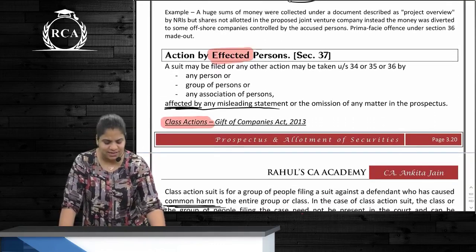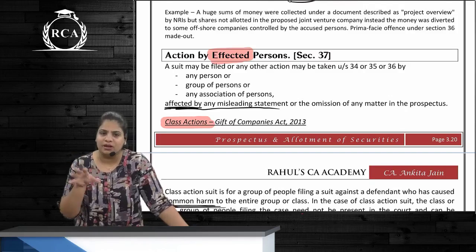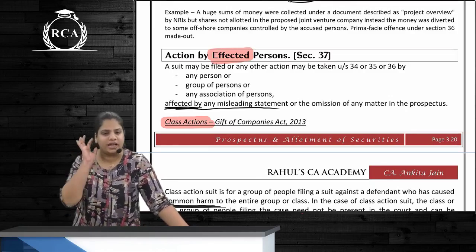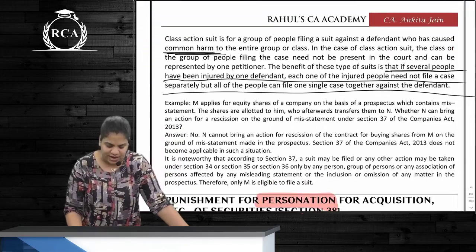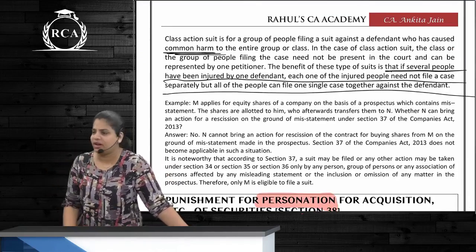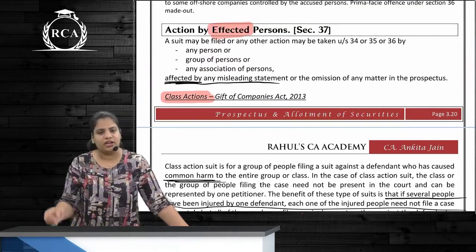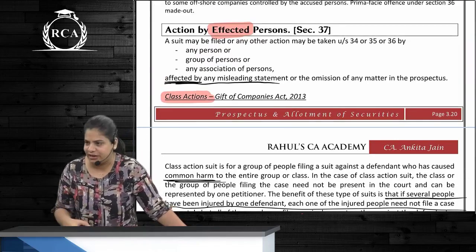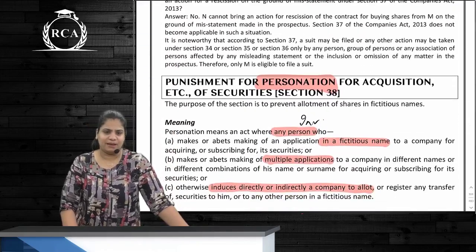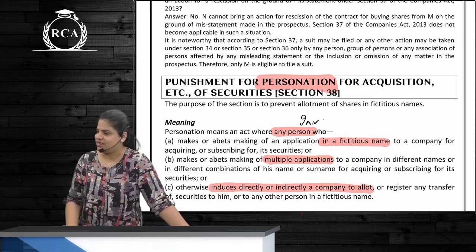Then the next one is 37. 37 talks about class action suits. Who can be a class? All those people who are affected by the misleading prospectus, which can be either an inclusion or an omission. All of these people, what type of suit can they file? Basically, a single suit, a class action suit against the particular company. So if the company and officers are liable either under 34 or 35 or 36, all these people who are affected can come together and file a single suit, correct? We discussed what happened at the time of Satyam, and that is why this provision was introduced, which earlier did not exist in the 1956 Act.